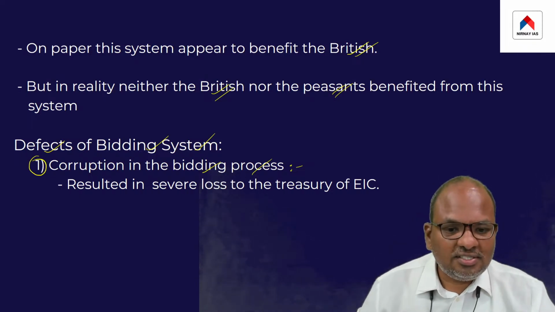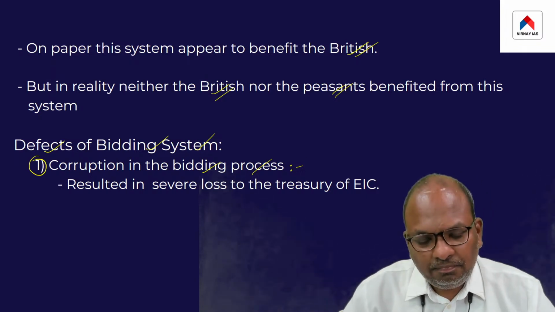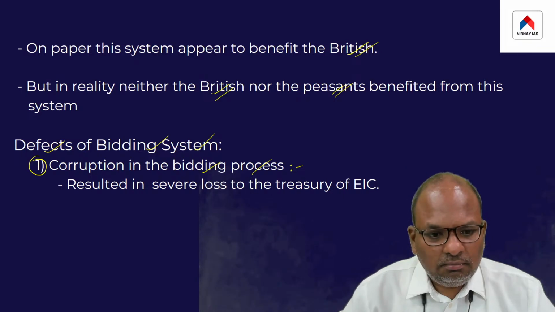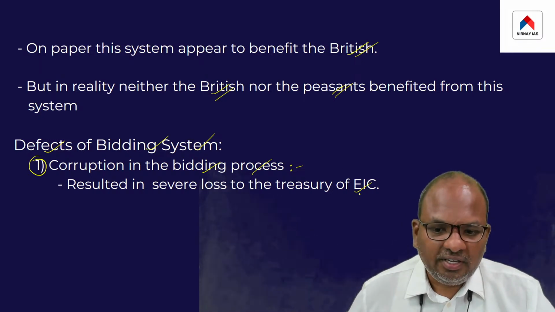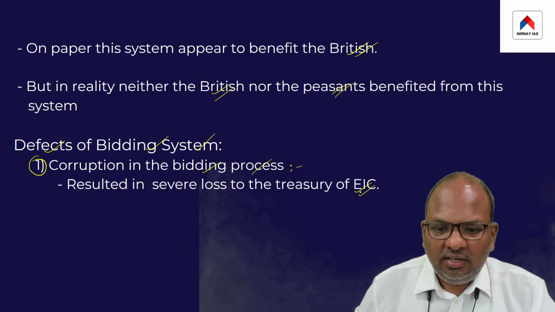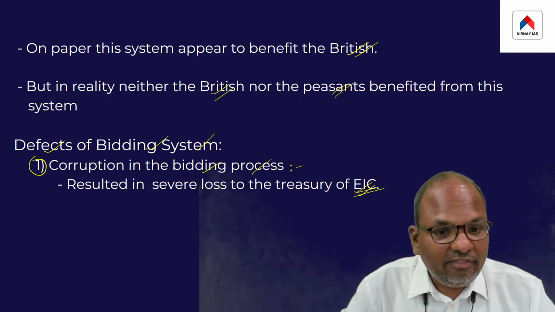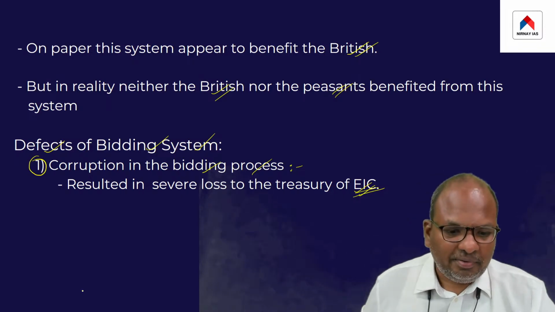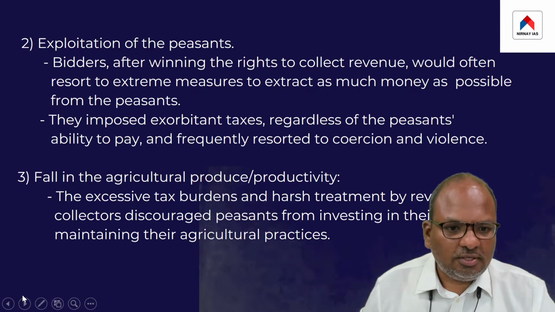So the bidding system led to a lot of corruption and resulted in a severe loss of revenue to the East India Company. This was the first major defect of this system.